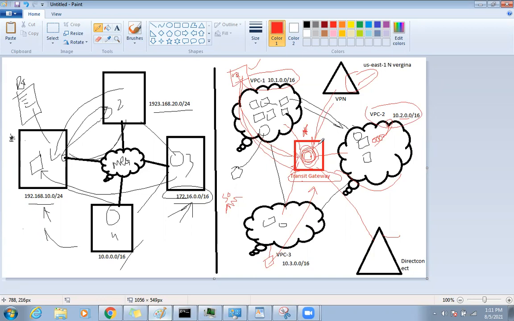So how does the transit gateway know this? When it comes to private IP, I can have a private IP myself, but when I'm going to the internet, my identity is defined by my public IP. Correct. You are connecting to AWS as a public cloud, so from your console you are accessing the public AWS cloud.